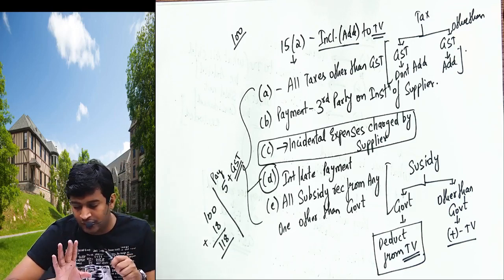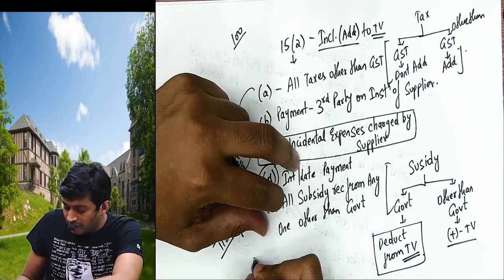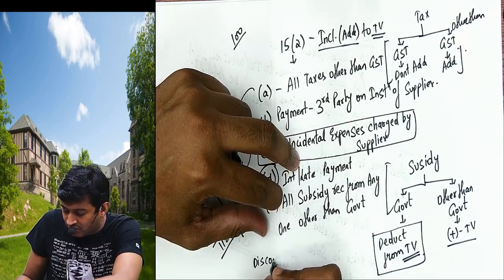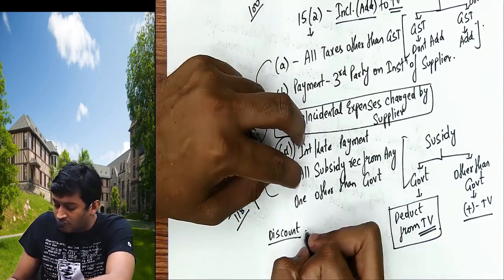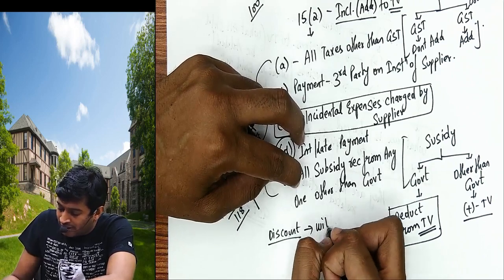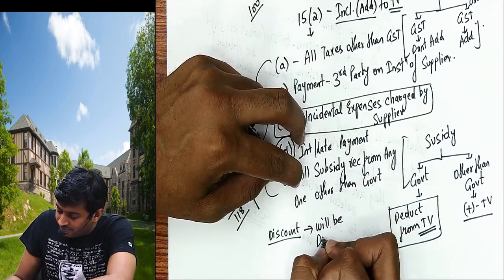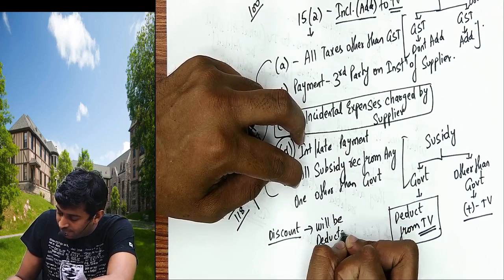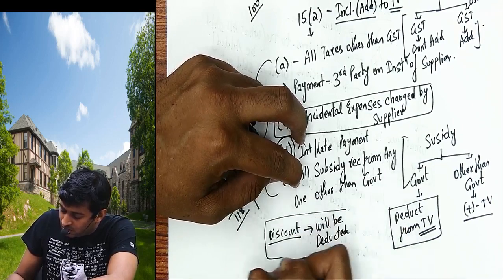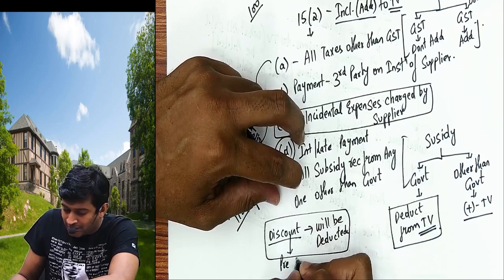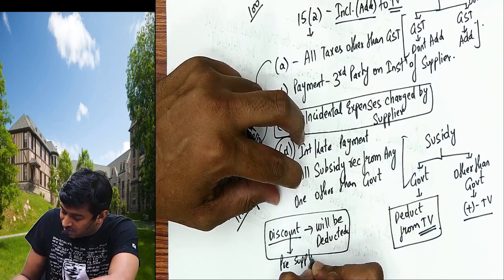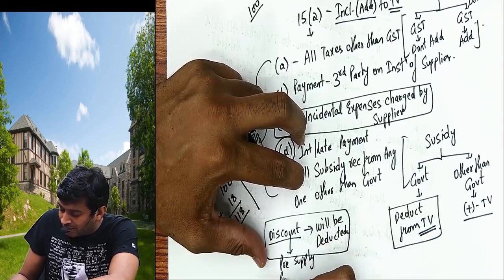Now only one thing you have to remember. If the question says discount given in the problem, what is given? Question says there is a discount, it will be deducted. At the end I'll tell you the two types of discount. One is called pre-supply discount, one is called post supply discount. What is that?